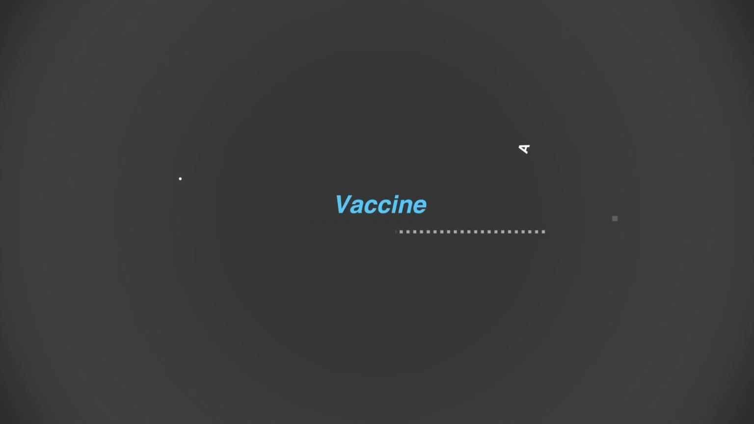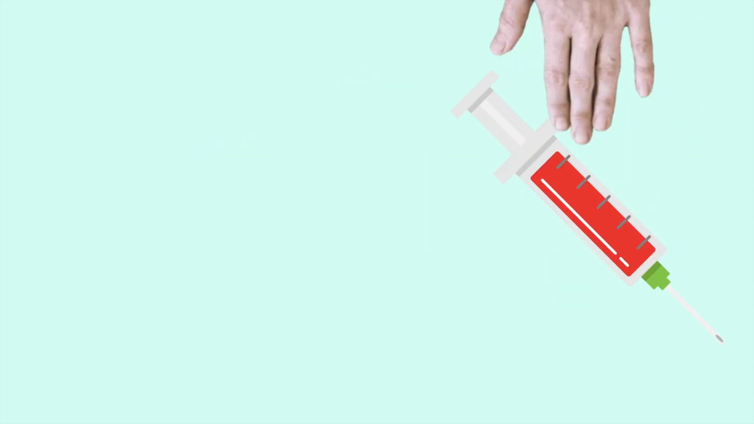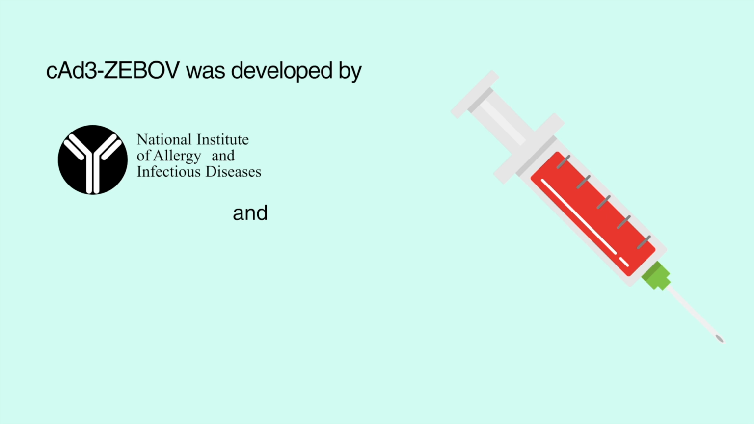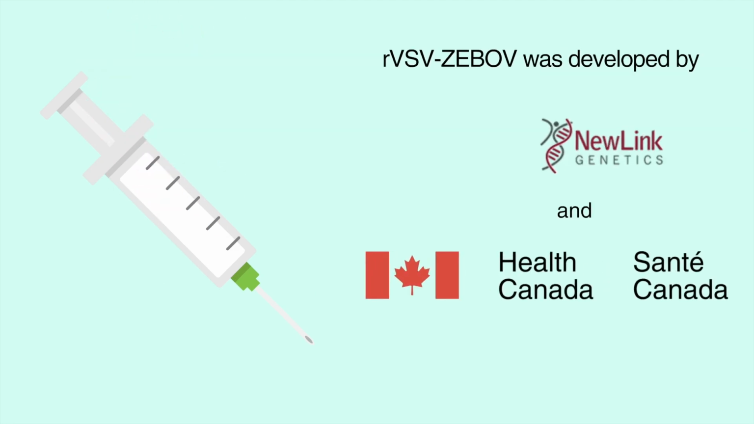Vaccine. During 2014, there were two Ebola vaccines that were licensed by the World Health Organization. CAD3-ZEBOV was developed by GlaxoSmithKline in collaboration with the United States National Institute of Allergy and Infectious Diseases. RVSV-ZEBOV was developed by the Public Health Agency of Canada in Winnipeg with NewLink Genetics.